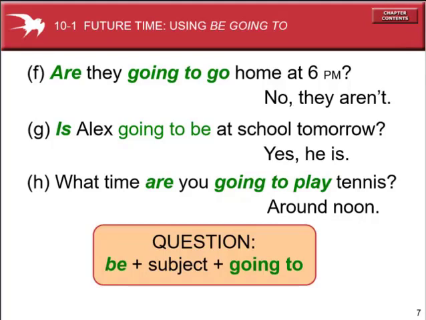So that is why the form is be plus subject plus going to plus infinitive plus the sign of interrogation. But in this case, to answer these questions, we can only use yes and no. Why? This type of sentence is called a yes/no question. A question without a WH word is called a yes/no question.